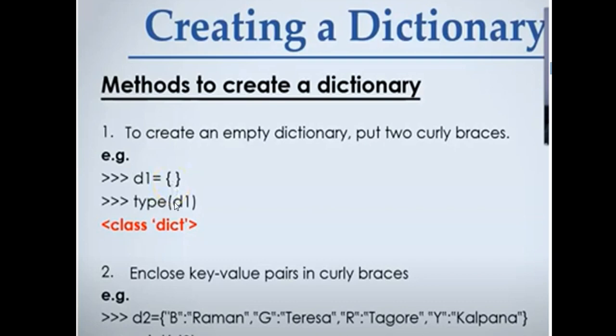Okay, and if you see the type of that D which we have declared, D1, it will give class dict. Key-value pairs in curly braces. Repeatedly we are telling that. Okay, let us have some examples of how to create the dictionaries.